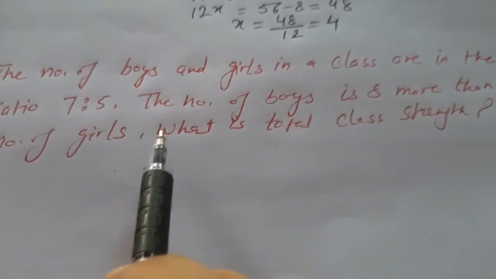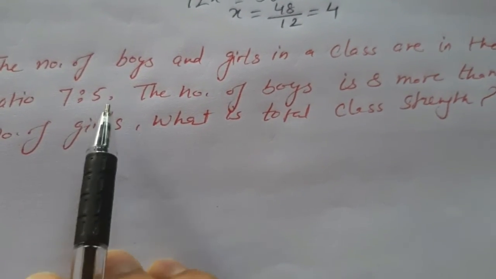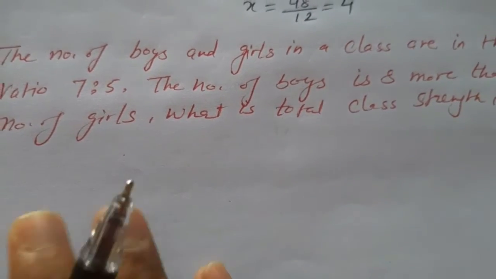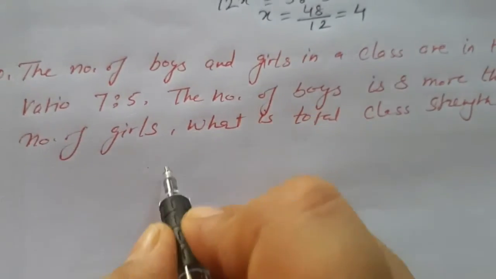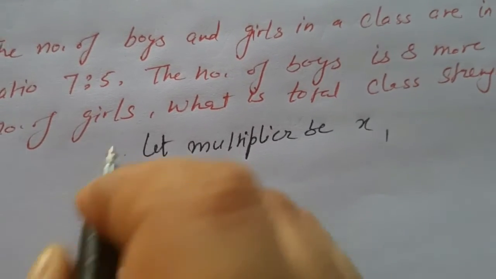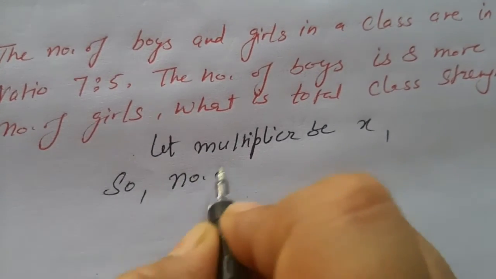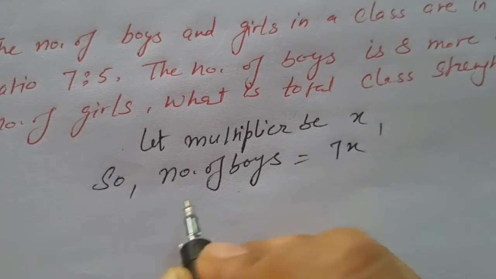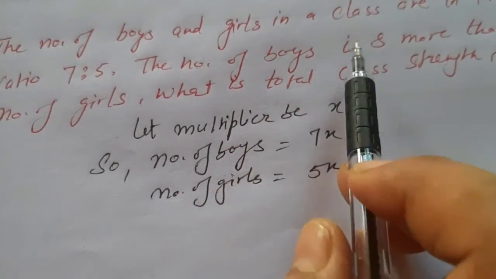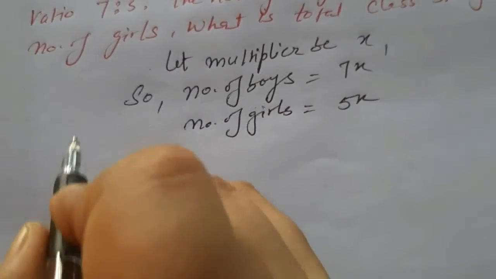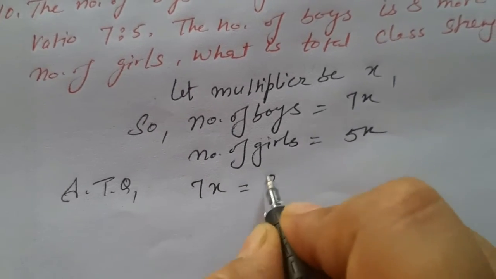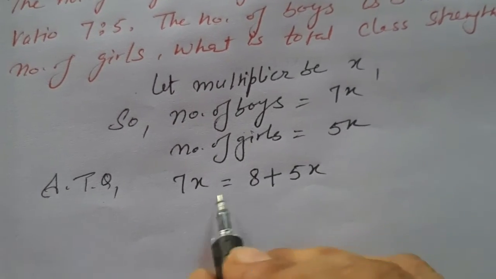Next: the number of boys and girls in a class are in the ratio 7:5. The number of boys is 8 more than the number of girls. What is the total strength? So again we will suppose the multiplier here. Let the multiplier be x. So number of boys will be 7x, number of girls will be 5x. Now they are saying the number of boys is 8 more than the number of girls. So according to the question, 7x equals 5x plus 8. So this is the condition.